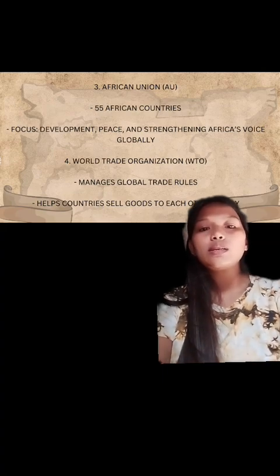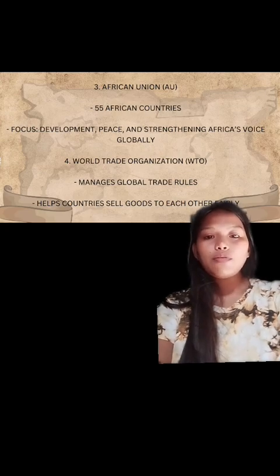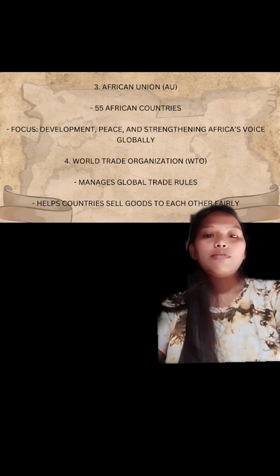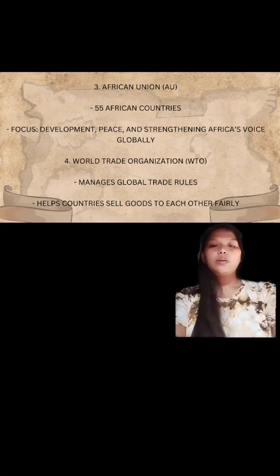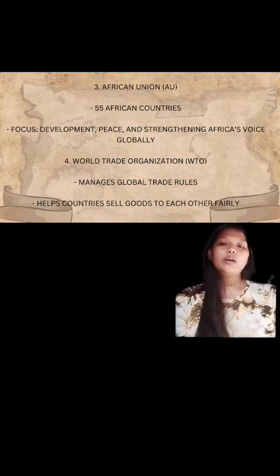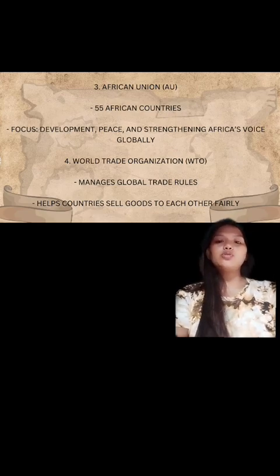So, the next one is the African Union or AU. So 55 African countries focus on development, peace, and strengthening Africa's voice globally. The World Trade Organization or WTO manages global trade rules, helps countries sell goods to each other fairly.